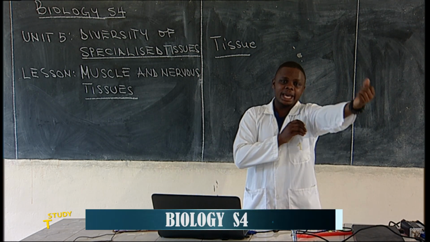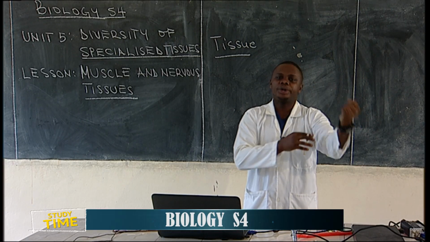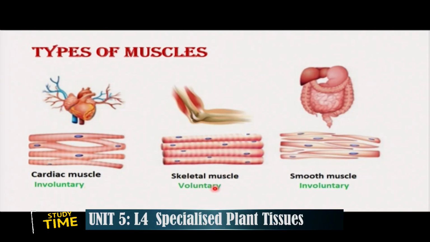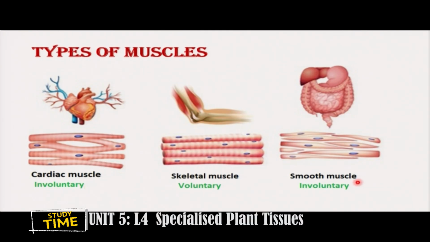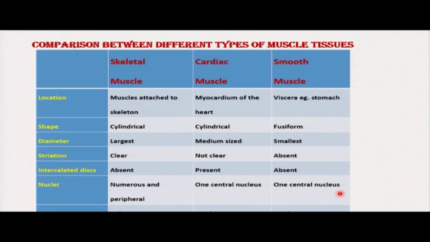I can decide for these muscles to contract or relax. So that's why we say they are voluntary. These are controlled by what we call somatic nervous system. Then smooth muscles are involuntary because they are controlled by autonomic nervous system.